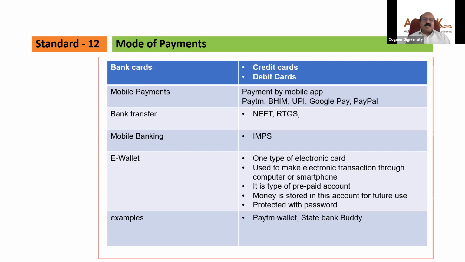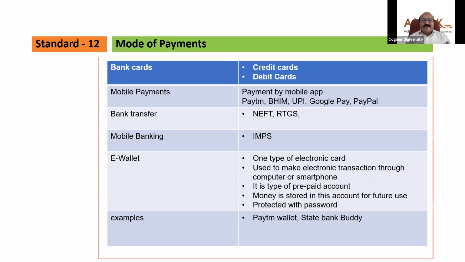Each card is connected with a particular bank. If I have an account in State Bank of India, then I will have a State Bank of India debit or credit card. If I have an account in, say, Bank of Canada, then that particular bank will issue a card to me to use for purchasing.